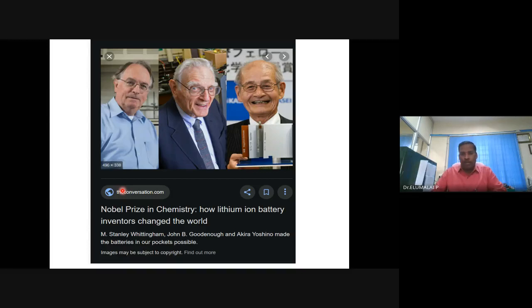And in terms of energy storage, a great contribution was made by these three people, Stanley Whittingham, John B. Goodenough, and Akira Yoshino. They paved the way for recharging the world. Now it has taken different dimensions. With a combination of nanomaterials and microparticles, you will have both energy density and power density in a single device.